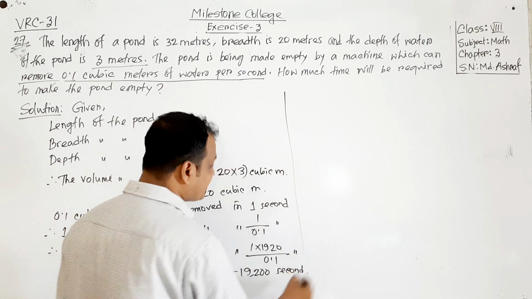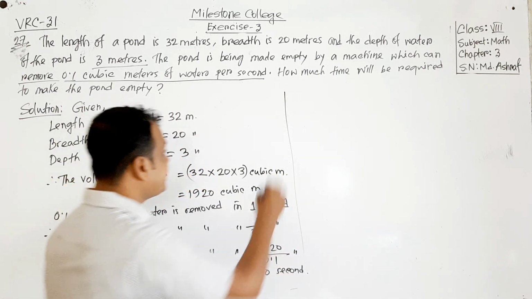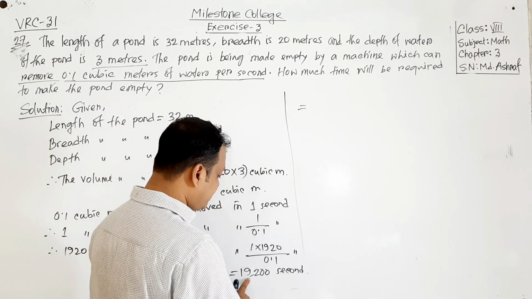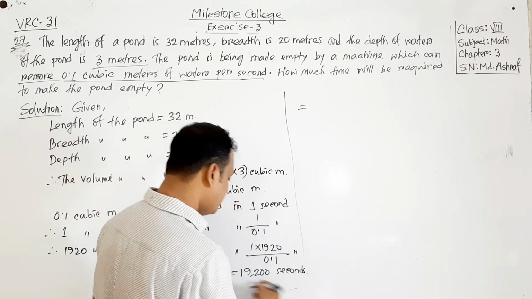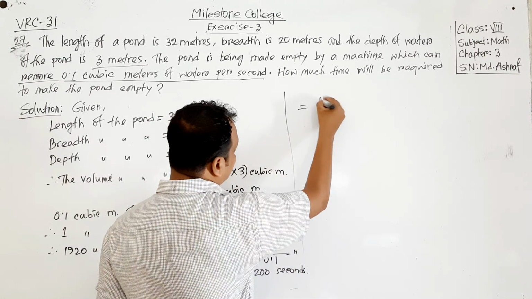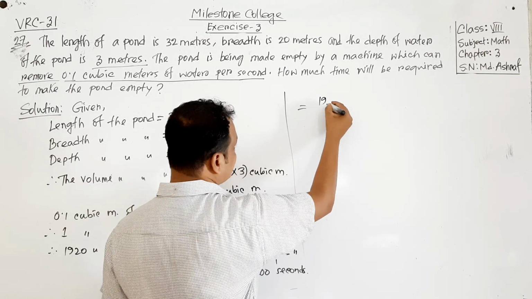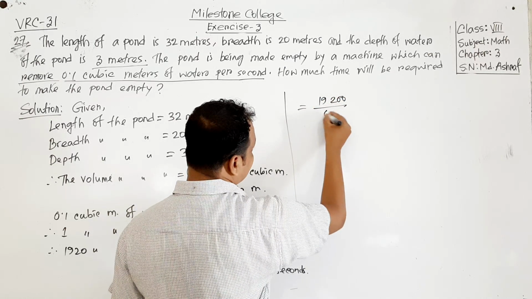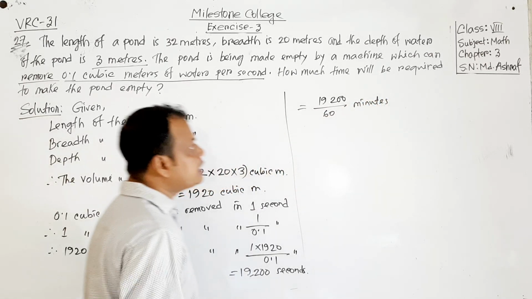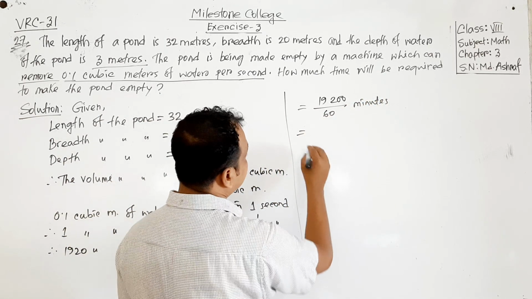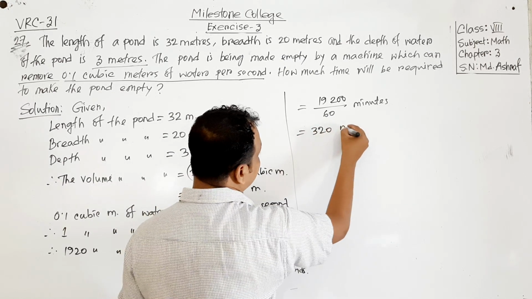So can you convert seconds into minutes? Then how do we get? So 19,200 seconds, if we convert seconds to minutes, then how will it be? We have to divide 19,200 by 60. Then we will get minutes. So divide this one, we will get 320 minutes.